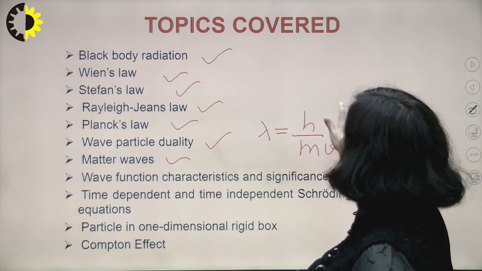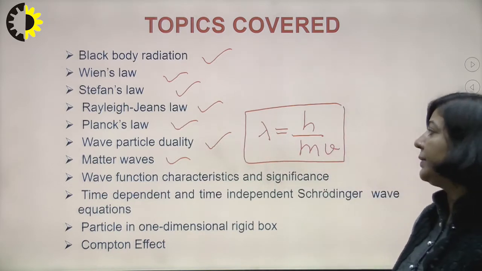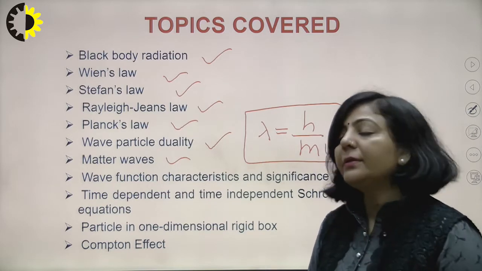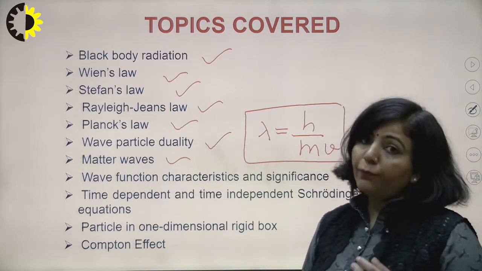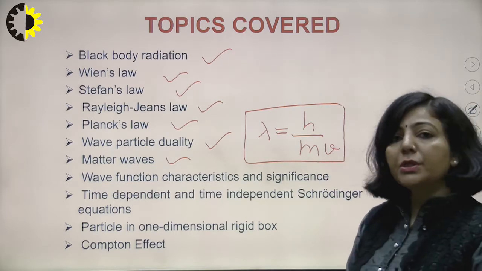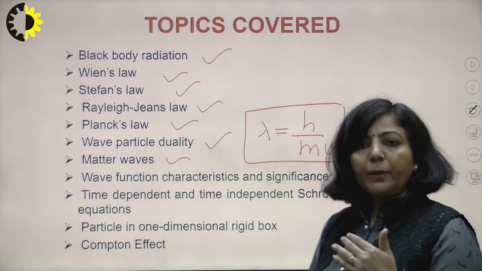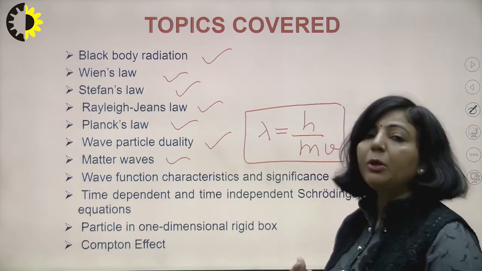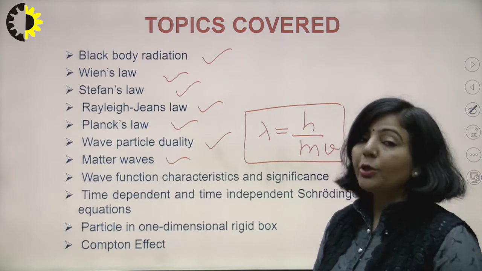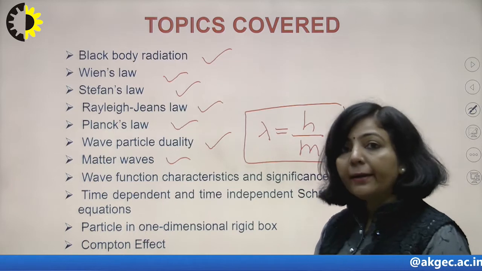A very interesting fact that came from this equation is that on the left hand side we have the wavelength, which is a characteristic of a wave, and on the right hand side h is Planck's constant, whereas m into v is the momentum of the particle. So the right hand side belongs to particle nature, whereas the left hand side belongs to wave nature. This beautiful equation is a correlation between particle and wave nature.